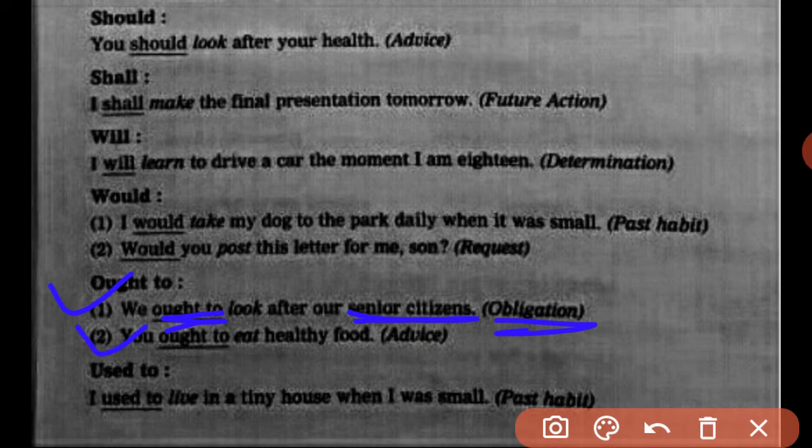Next, you ought to eat healthy food. So here ought to is showing advice just like should. So instead you can say you should eat healthy food. So if the sentence is related to advice, at that time we can use the phrase ought to or should.